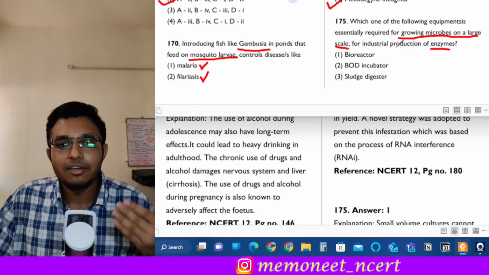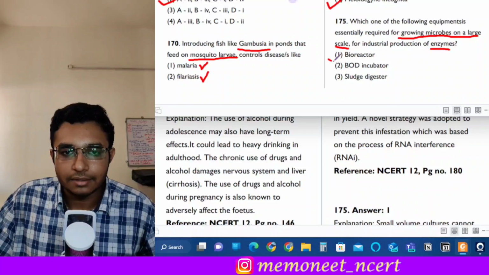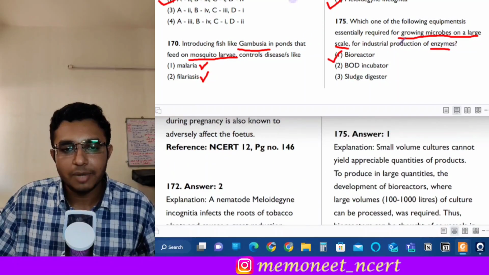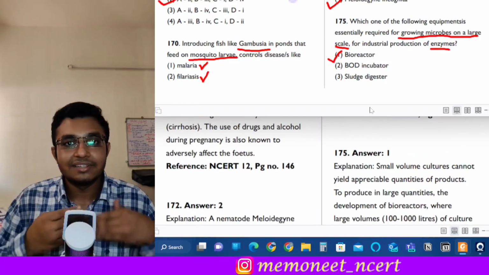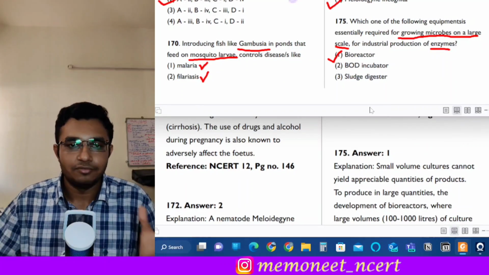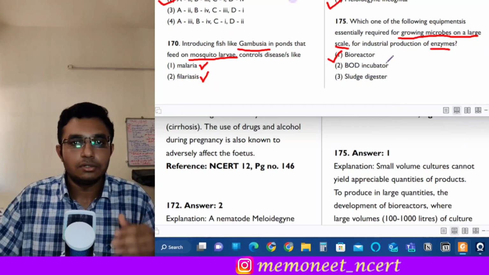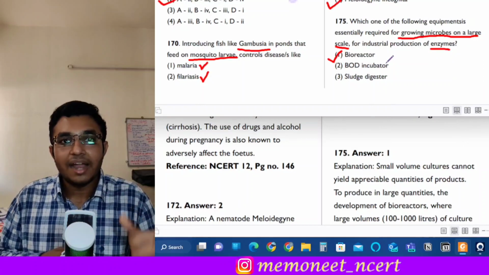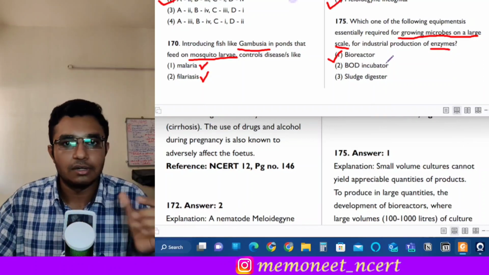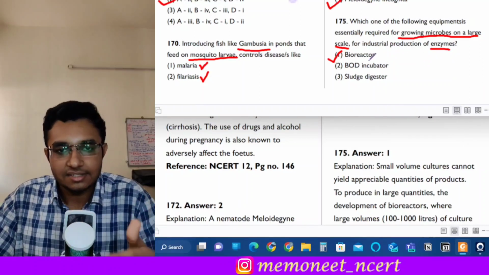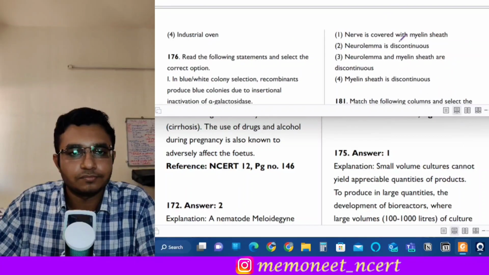It is done by what? It is done by the bioreactor. Okay. So if you know that we use bioreactor after we have done the recombinant DNA process. Okay. We have the organism, but we need to grow that microbe and do the quality control of that desired product, and that is done by the bioreactor.